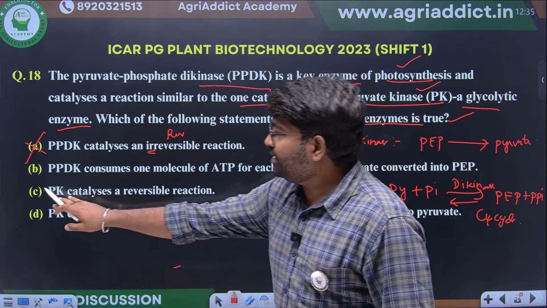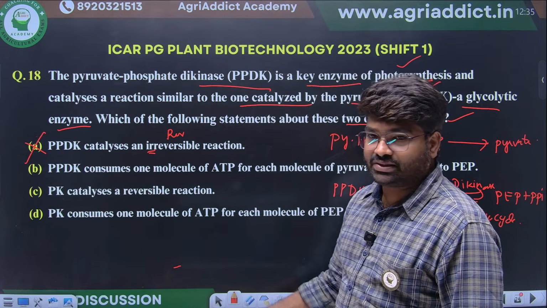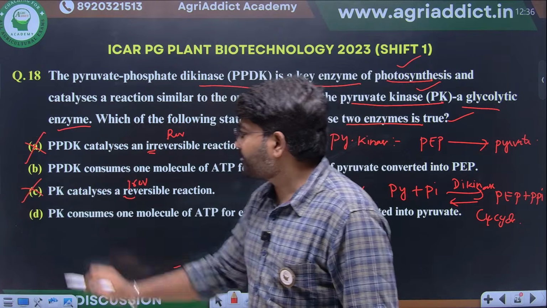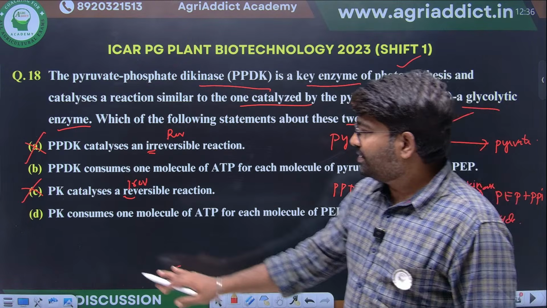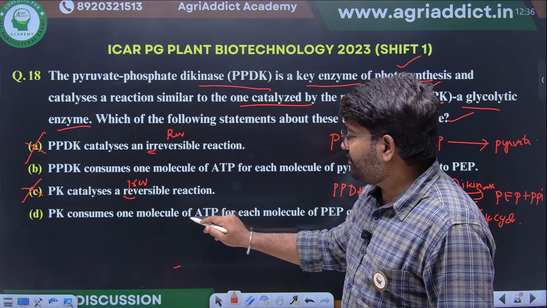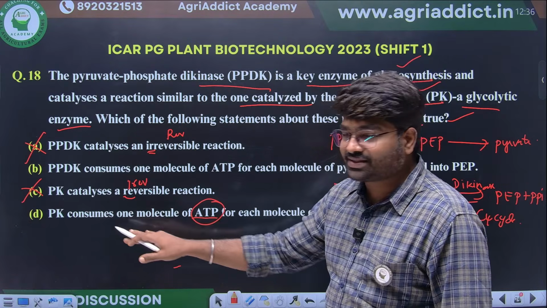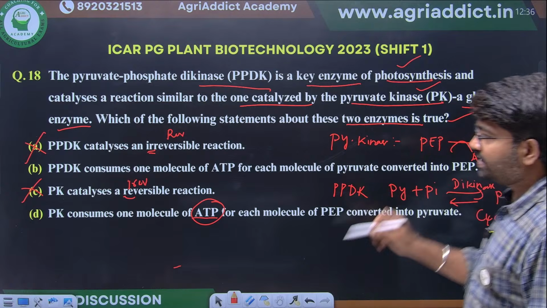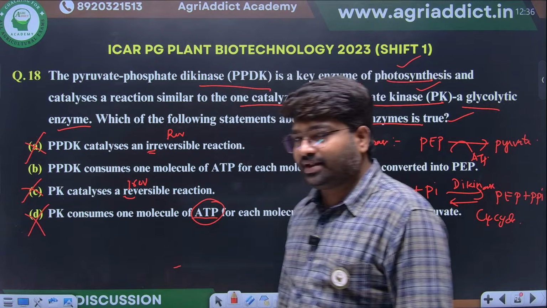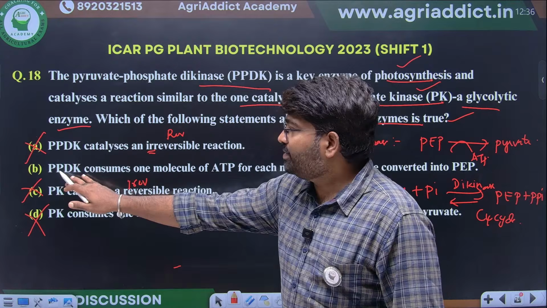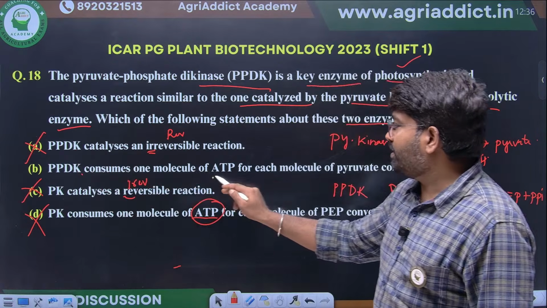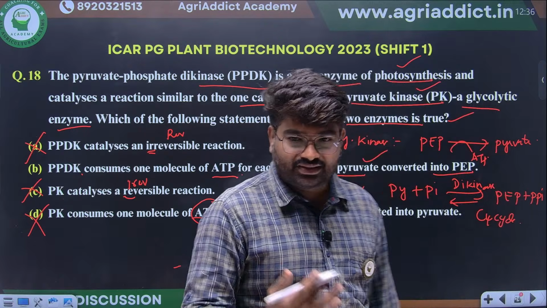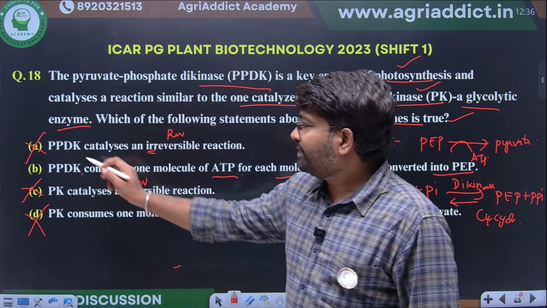Next, pyruvate kinase catalyzes a reversible reaction. This is also wrong. It catalyzes an irreversible reaction in glycolysis. Next, pyruvate kinase consumes 1 molecule of ATP. No, it will produce ATP. So this will also not come. And what is the leftover option? Pyruvate phosphate dikinase consumes 1 molecule of ATP for each molecule of pyruvate converted into phosphoenol pyruvate. Yes, so this will be the right option.